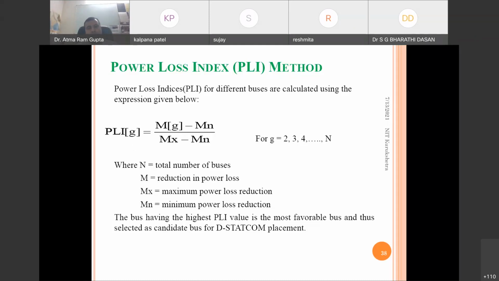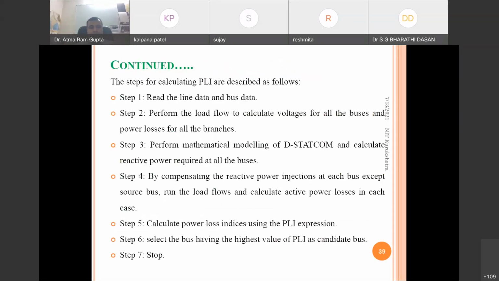In each bus we calculate the power loss indices and plot them similar to the previous one, and where PLI is the maximum, that will be the optimal location for installing the devices.